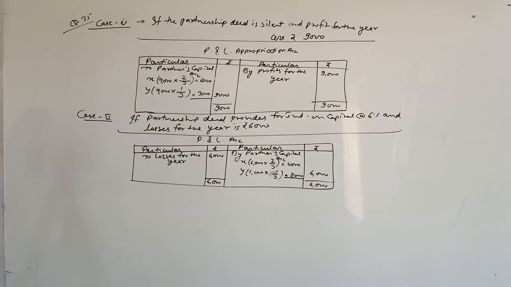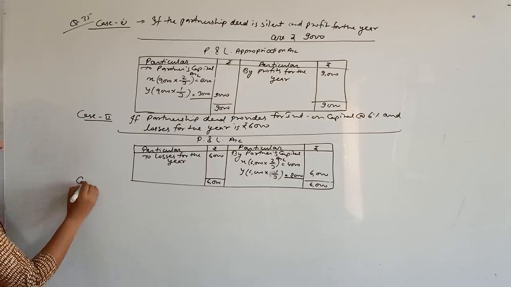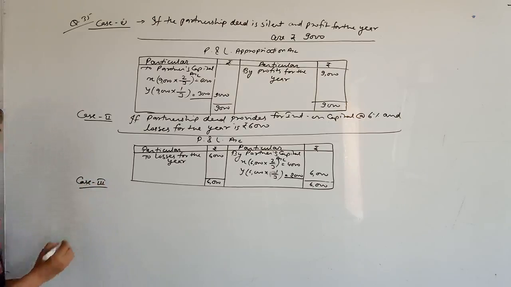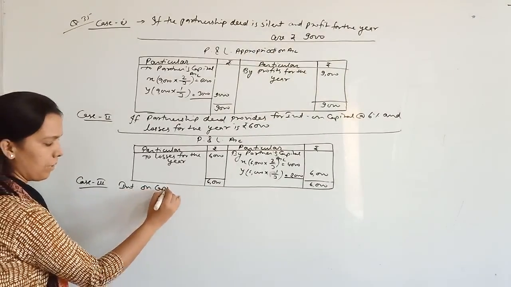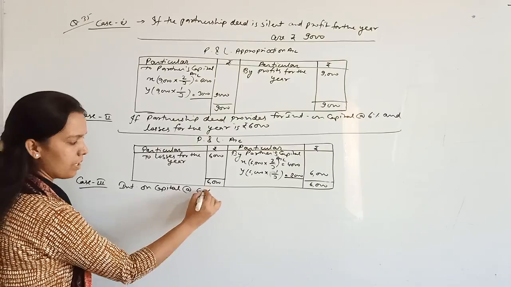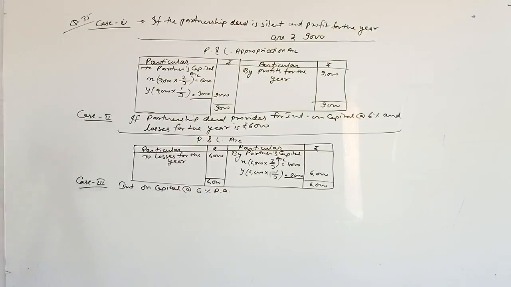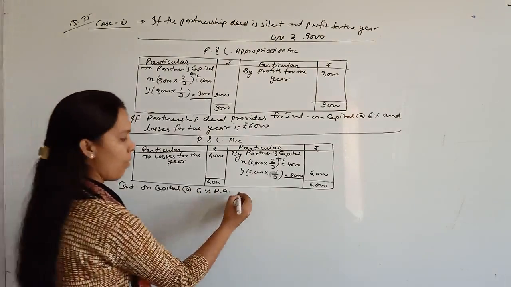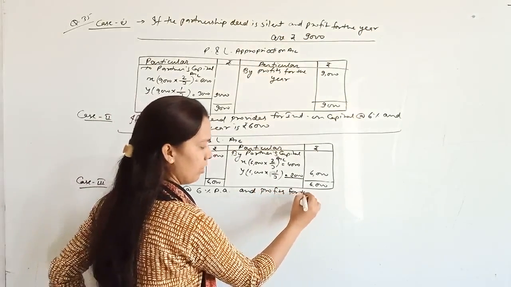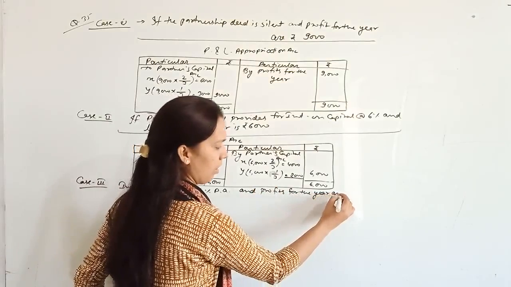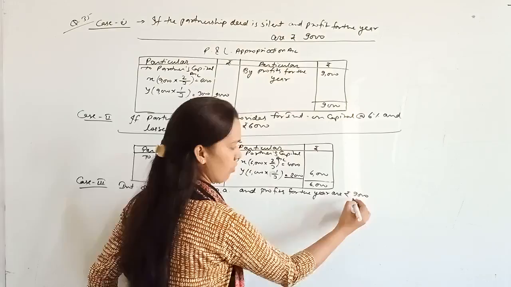Right? Now case third. If the partnership deed provides for interest on capital at the rate of 6% per annum, that is the same, and profits for the year are rupees 9,000.